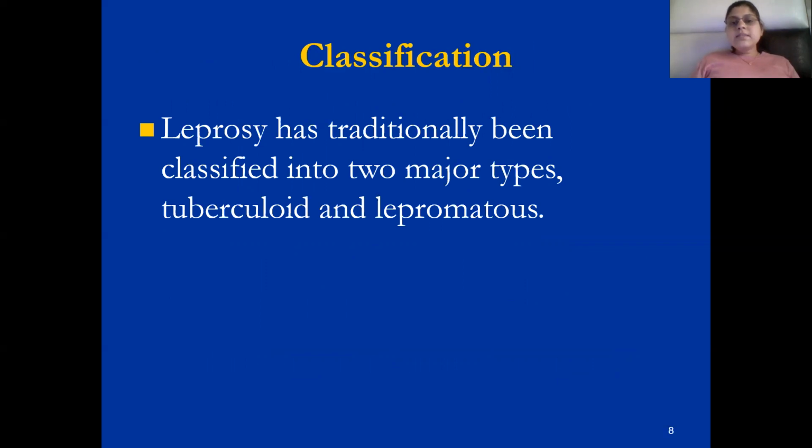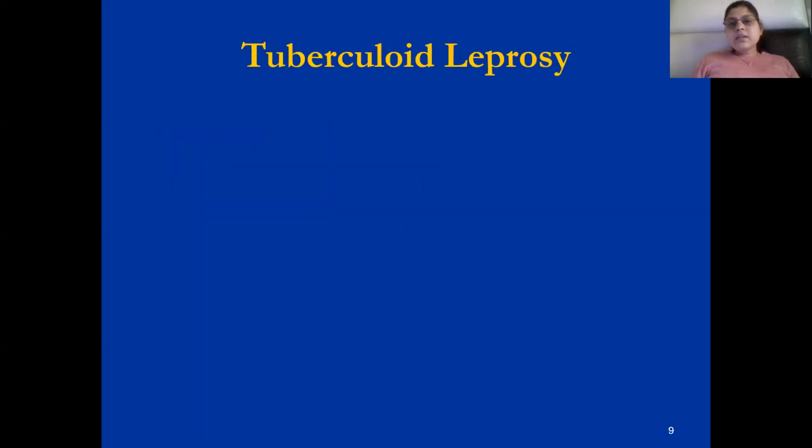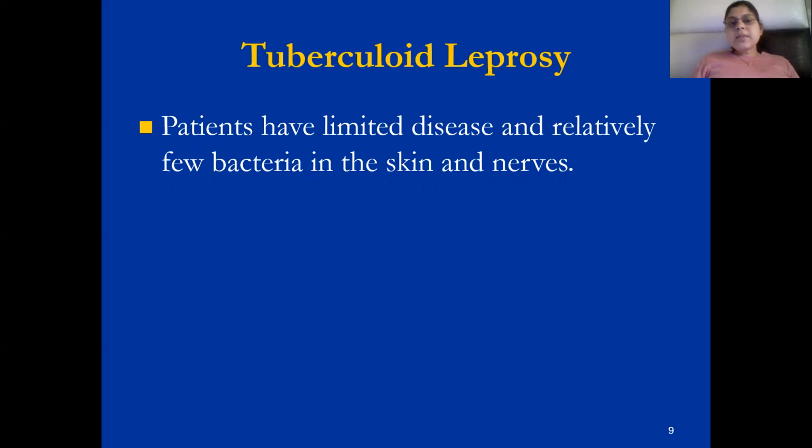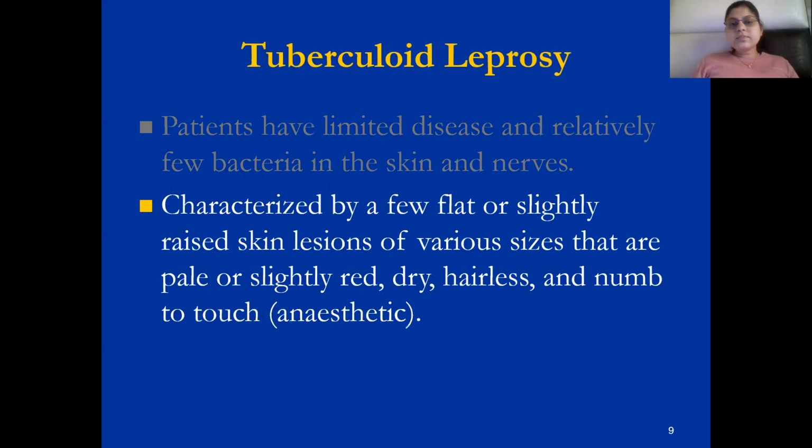Classification. Leprosy has been divided into two types: tuberculoid leprosy and lepromatous leprosy. Tuberculoid leprosy is a limited disease in which there are few bacteria in the skin and nerves. There are a few flat, slightly raised lesions of various sizes.